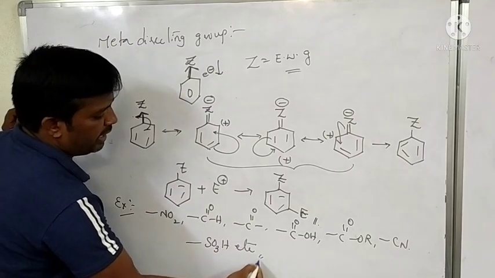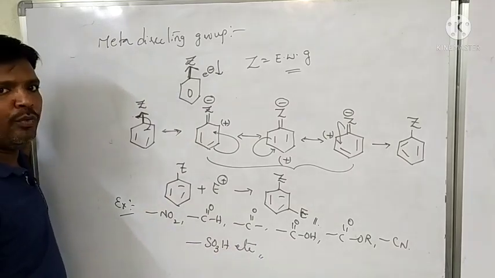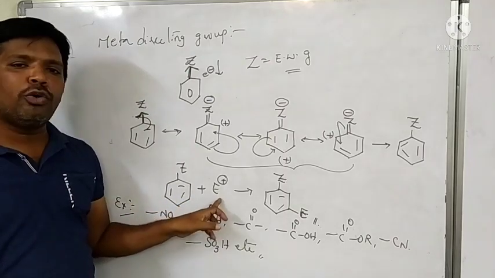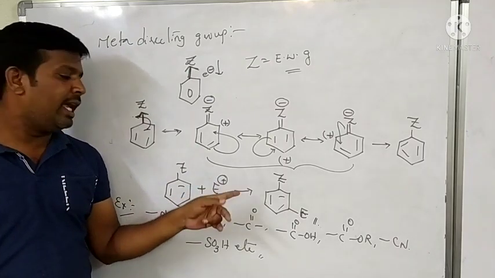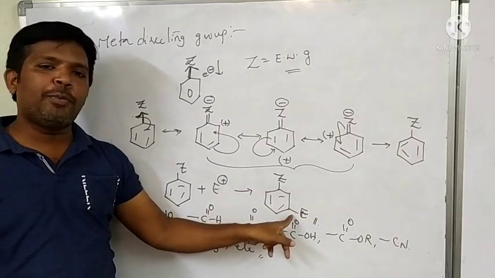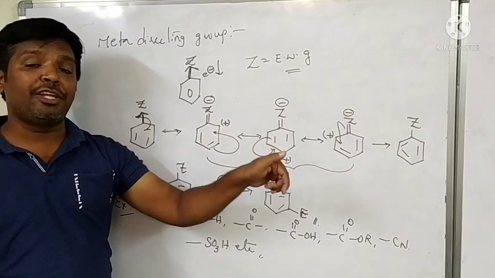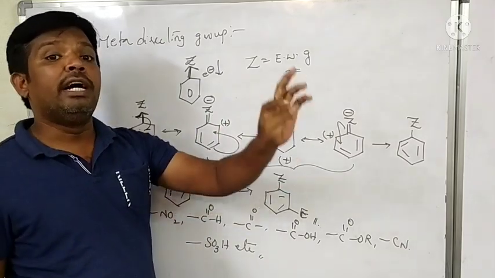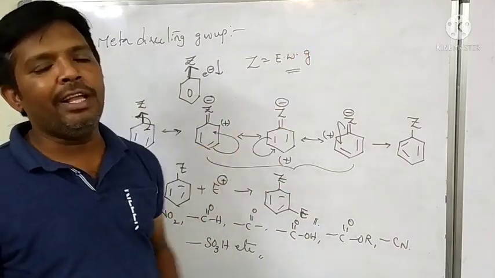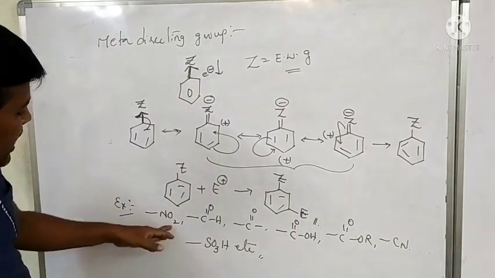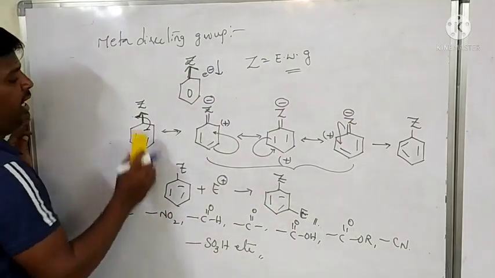These are all examples of electron withdrawing groups. When electron withdrawing groups are present, they allow the incoming electrophile at the meta position. That's why these groups are called meta directing groups, and also ring deactivating groups. We'll see an example when the nitro group is taken on the ring.